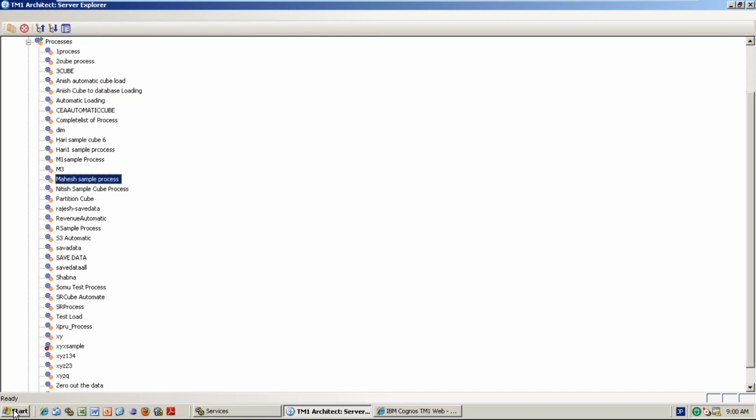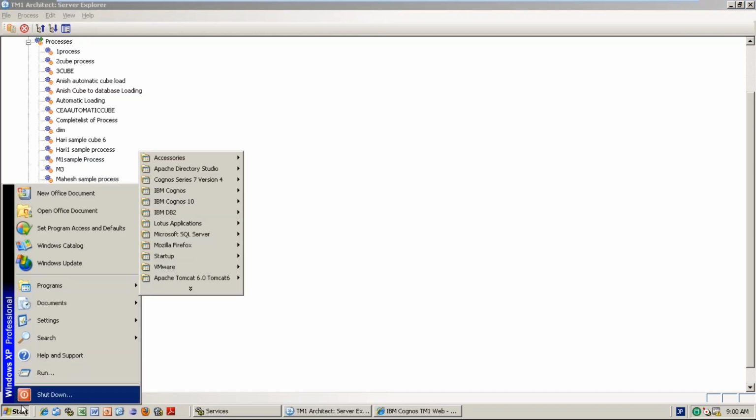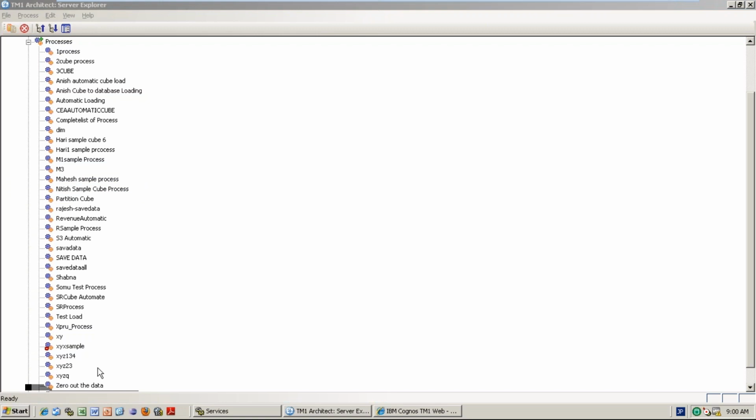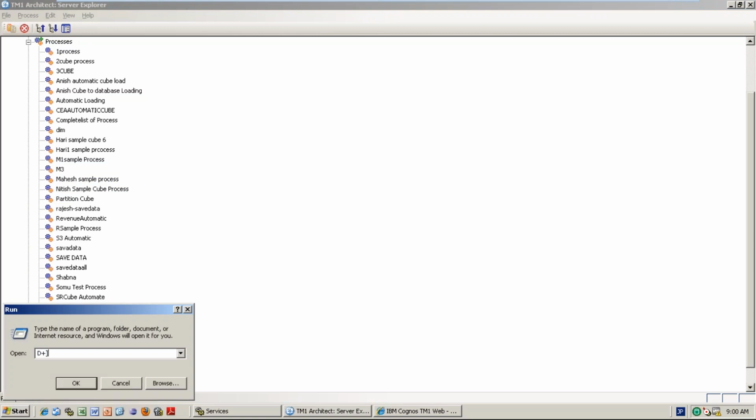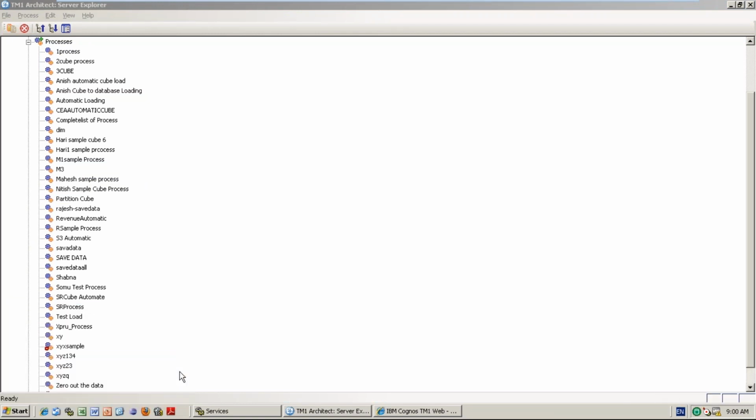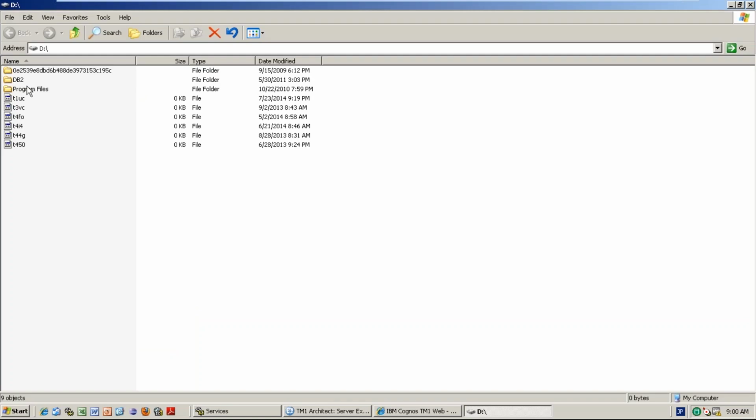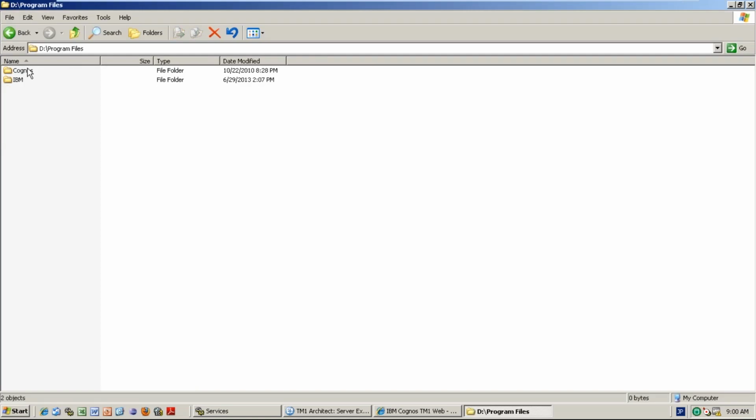Where is that? In my case, it is available in my D drive, the installation location. Wherever you install, same thing. Now, Priyanka, in the C drive, that is outside the folder I copied.